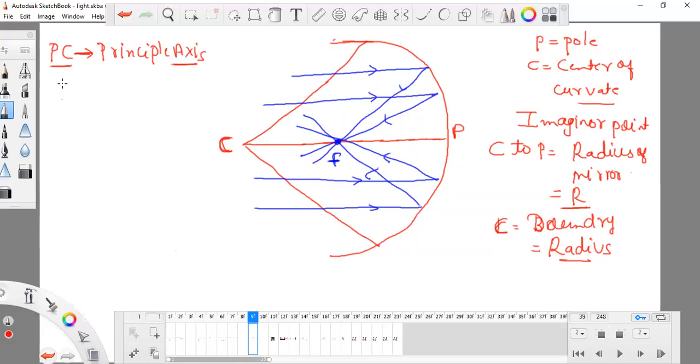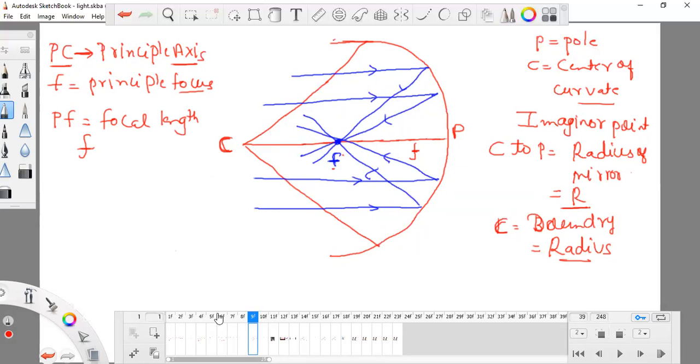Principal axis. Another thing, what is this F? This F is known as the principal focus. And if I talk about PF, remember the gap of PF. PF is known as the focal length, and it is denoted by small f. So this is the case.